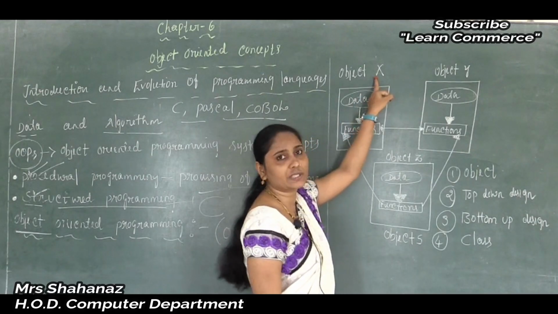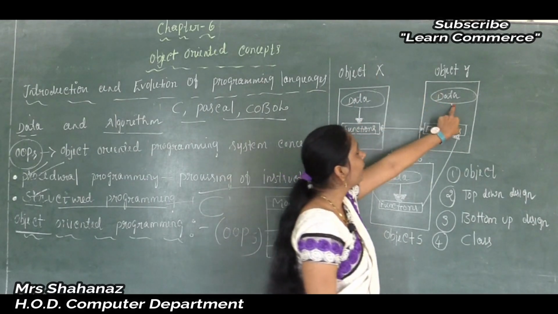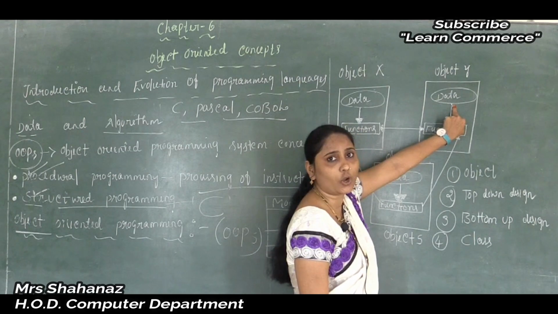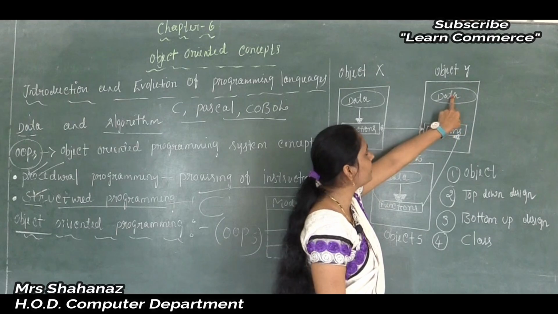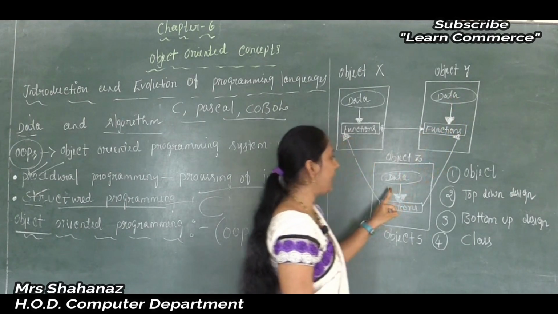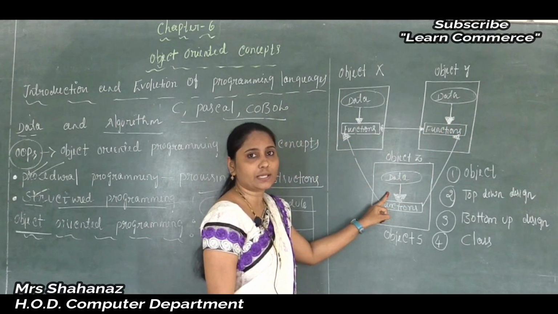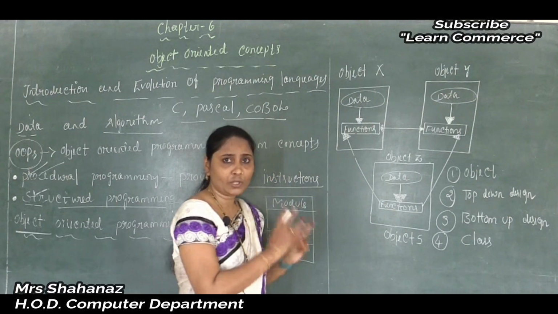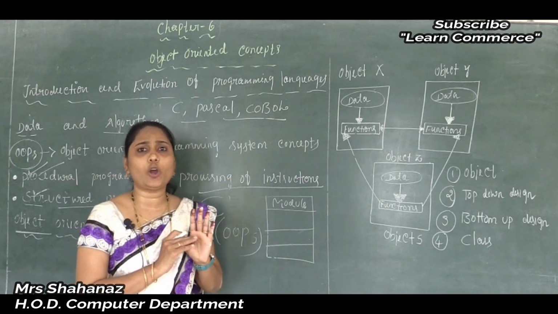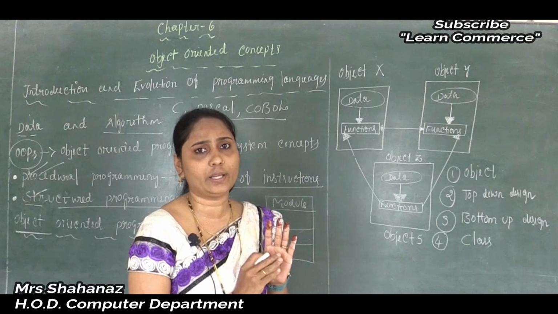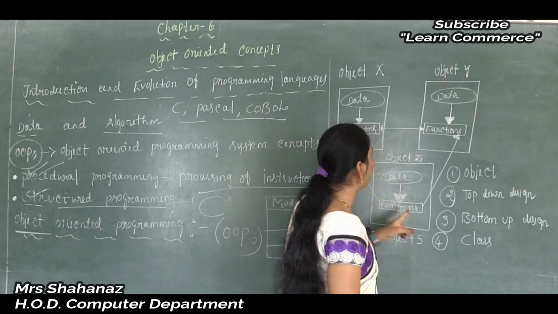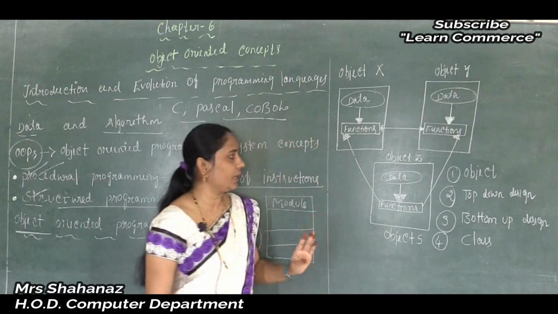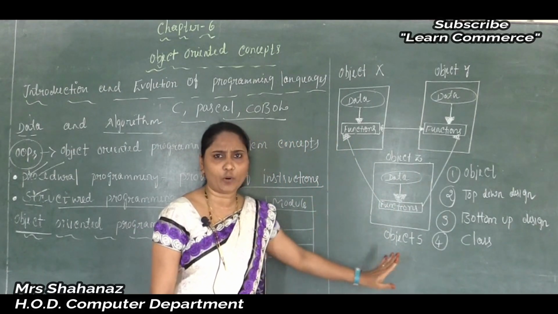This class name is object X. Now the name of this class is object Y, and also two important objects, one is the data and the other the functions, and here totally three classes are there. In each class two important objects, one is the data and the second is the functions, and only some of the functions are joined from one class to another class. So this is one simple diagram about the objects.